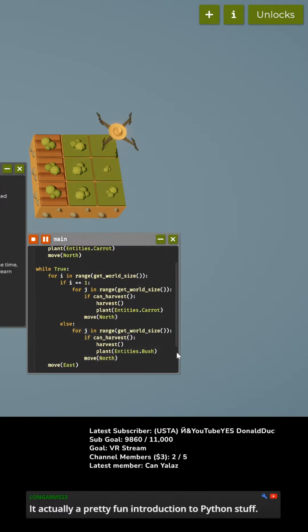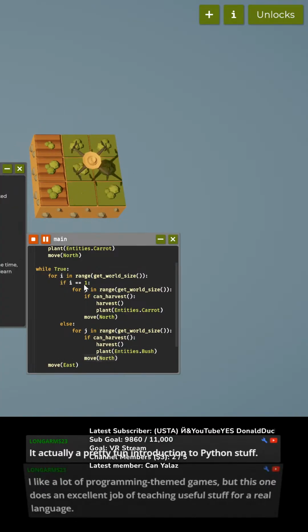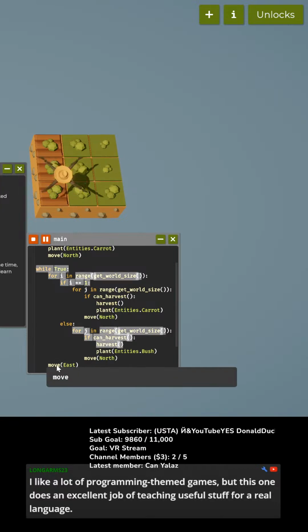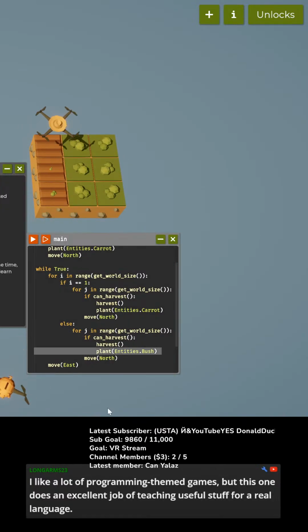Okay. Now we are going to... Yeah, I need more or less indentation. So I want the move east to happen after every single set here. I want to fix this and then I'm going to upgrade the game. Okay. So I want move east to happen for every single i in the range.